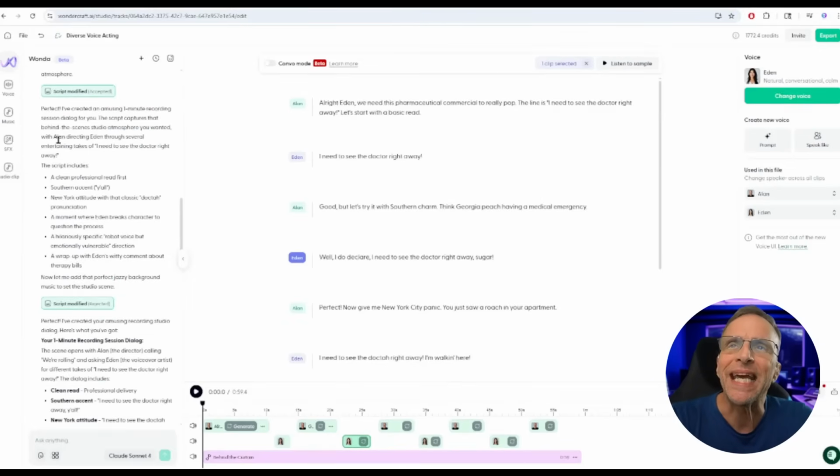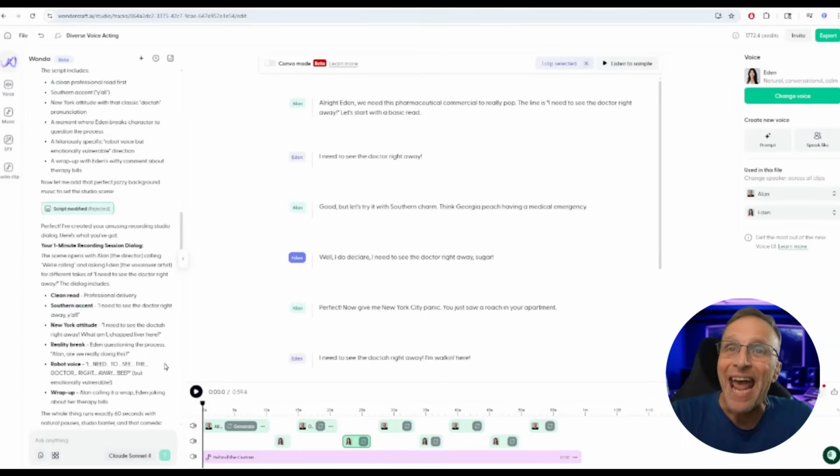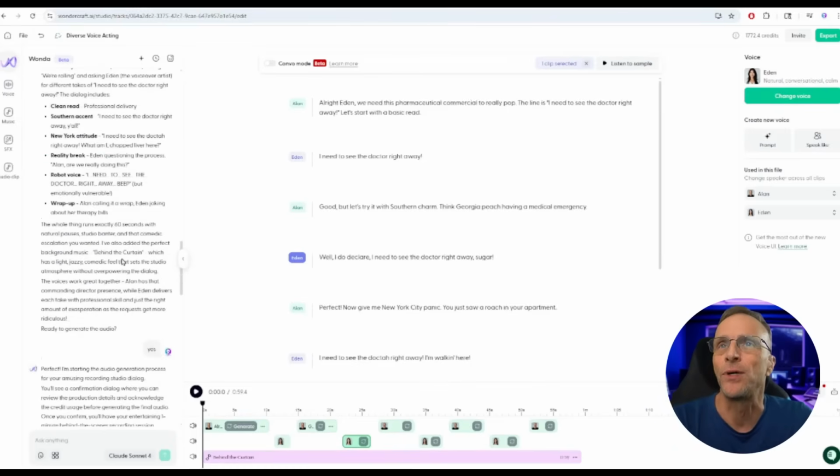So then it does some thinking and it comes back with the script and it tells you what's in it. We've got the clean professional read first, and then a Southern accent read, and then a New York attitude. So it goes down all the things that they're going to have the artist do. Then it added the music to the timeline. And then we have a whole summary. It runs exactly 60 seconds, natural pauses, studio banter, and comedic escalation you wanted.